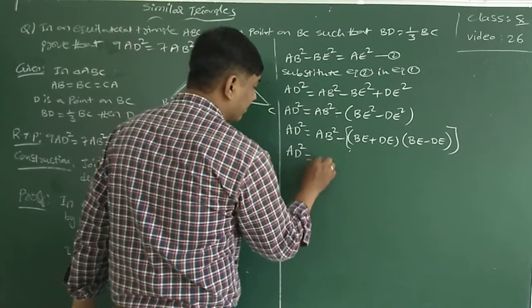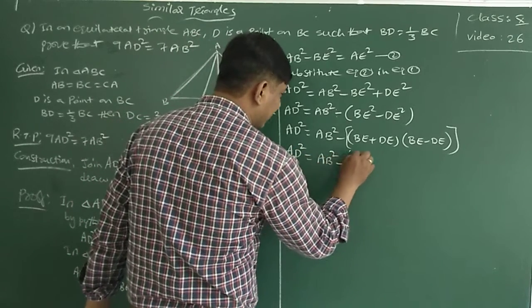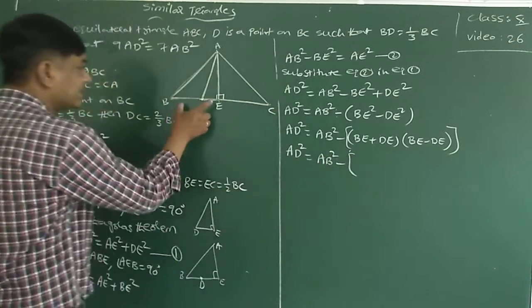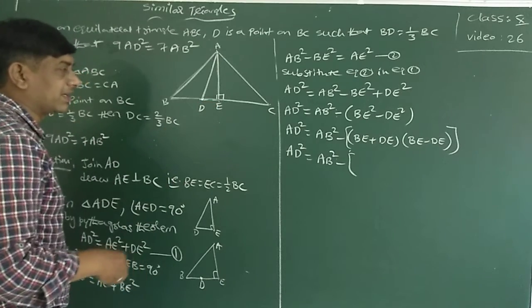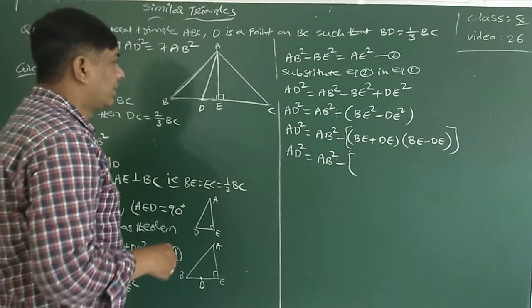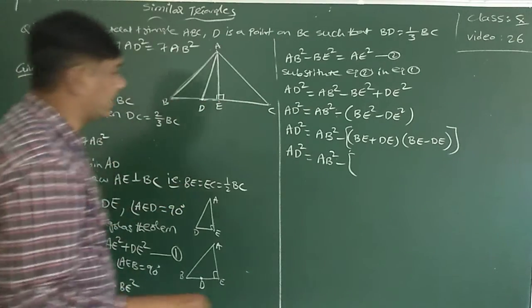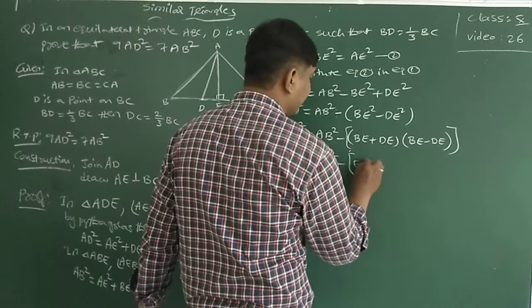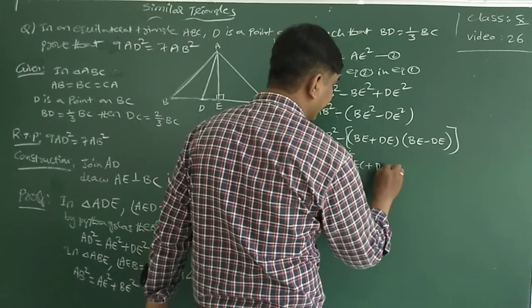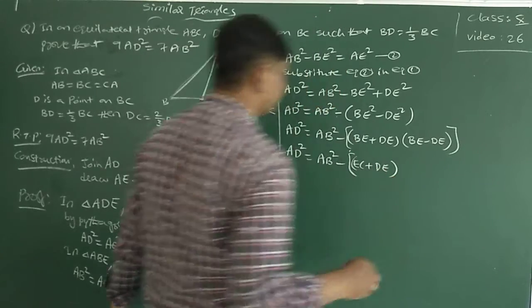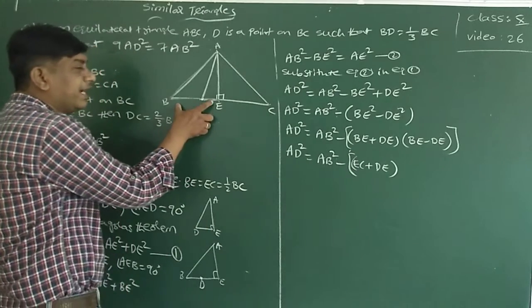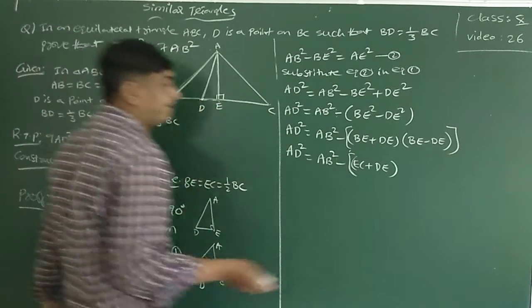AD square is equal to AB square minus of BE plus DE, but I don't have a proper condition for that. So I will replace BE with EC, because BE and EC are equal. EC plus DE is nothing but DC, and BE minus DE is nothing but BD.